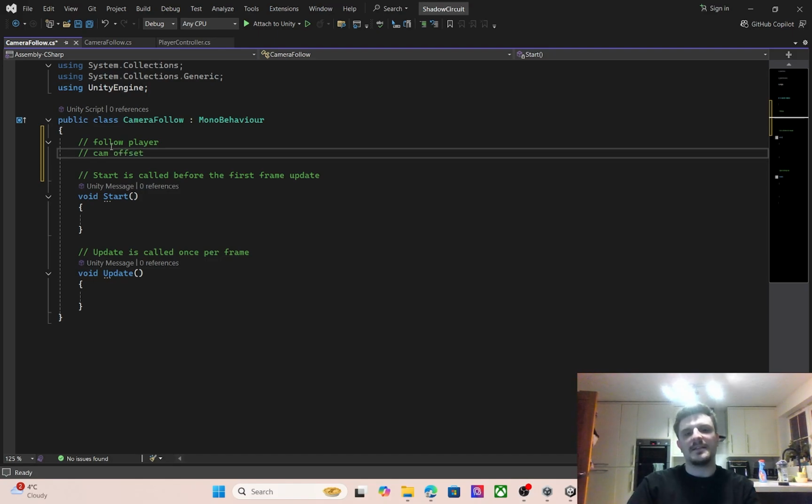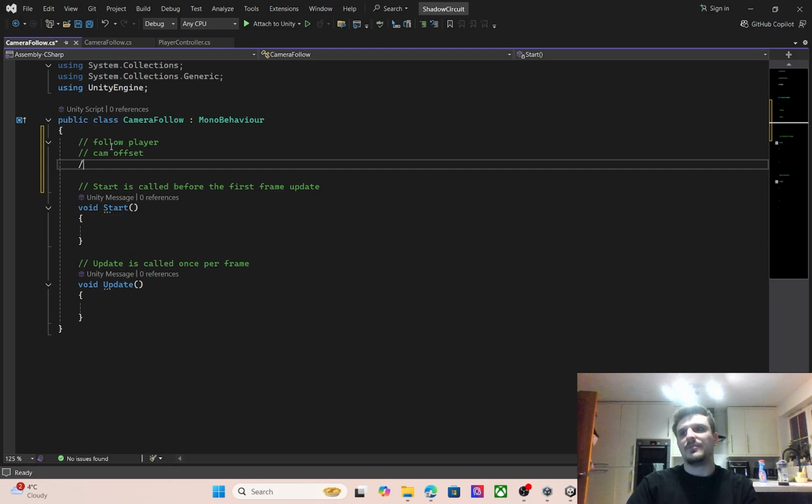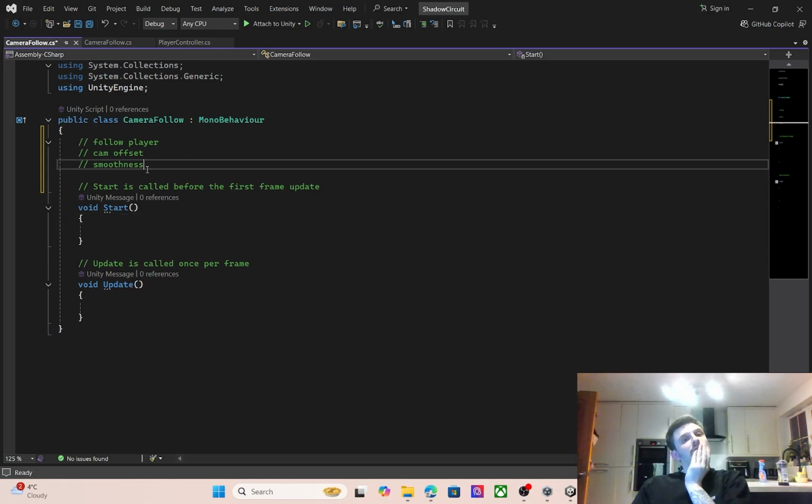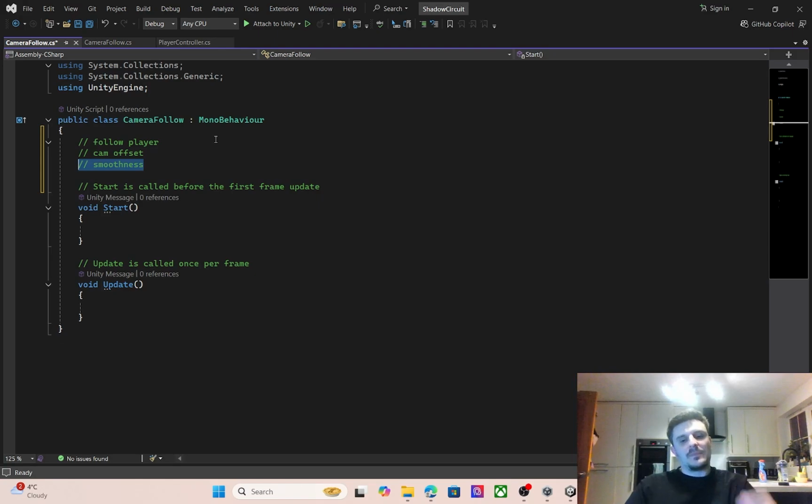So it's not right in the center, but it'll allow us to write it in the center if we want to. That's absolutely fine. And then Cinemachine has got this really cool thing where if you move, it kind of comes with you, then stops. So it's like a smoothness. It could be a float, something like that. So we'll create, let's call it smoothness. We can do that right now. Smoothness would be fine.